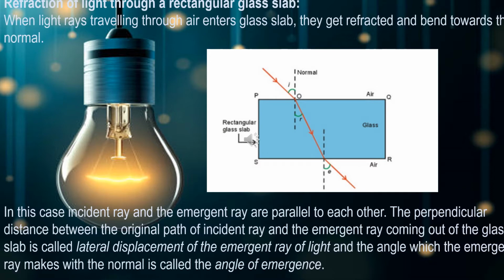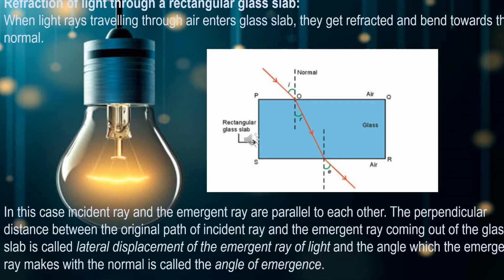So when light travels from denser to rarer medium, it goes away from the normal, away from the perpendicular line. So basically, with the help of this knowledge, you may be able to draw the refraction through any type of object. So this is a basic thing. There is nothing big to memorize. Only a few things you have to remember. Based on that, you can draw your own diagram.